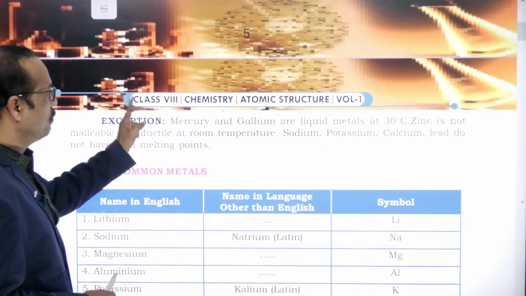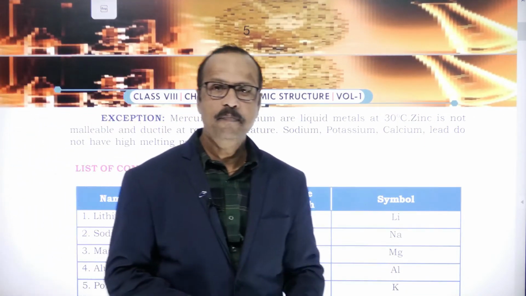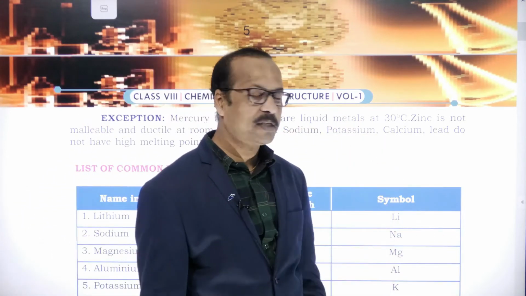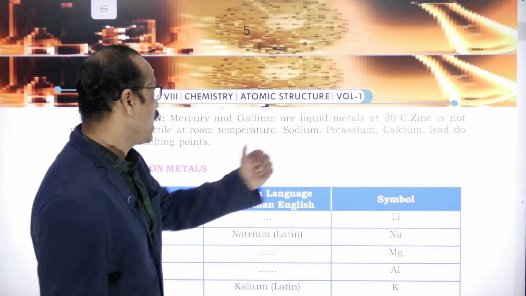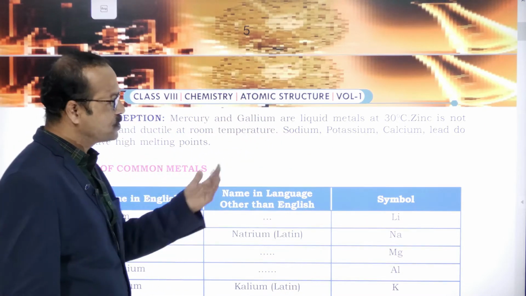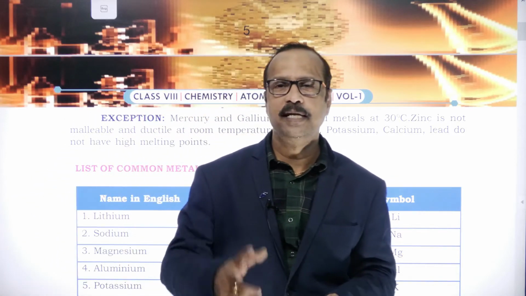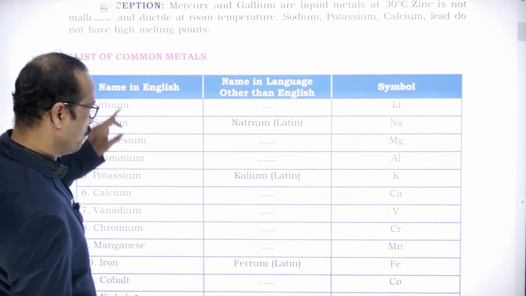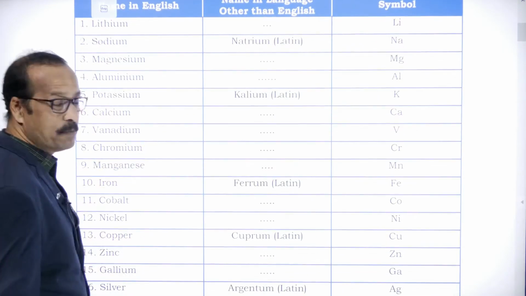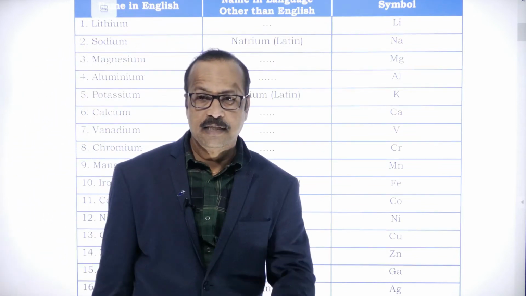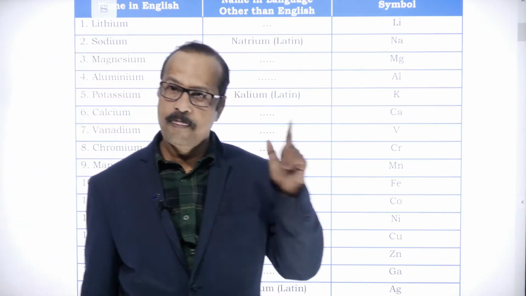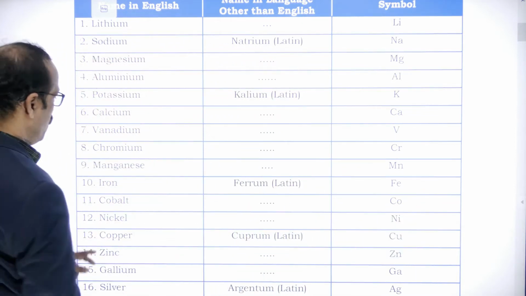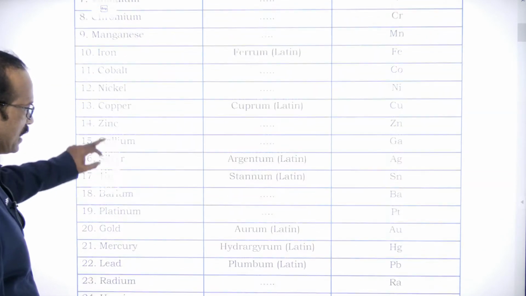For example, mercury and gallium are in the liquid state. I told you that metals normally exist in the solid state, but mercury and gallium at room temperature exist as liquids. Zinc is not malleable and ductile at room temperature, and sodium and potassium can be easily cut with a knife, so they are soft. Some exceptions, right? Then read the list of metals, their elements and symbols. Some element symbols are given based on their Latin names, so remember those symbols, for example sodium, calcium, iron, copper.